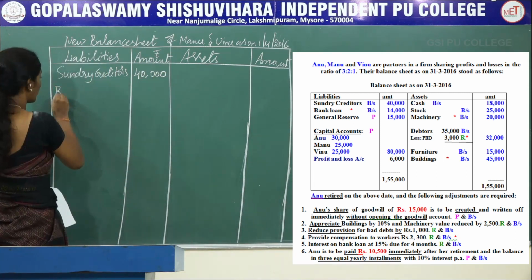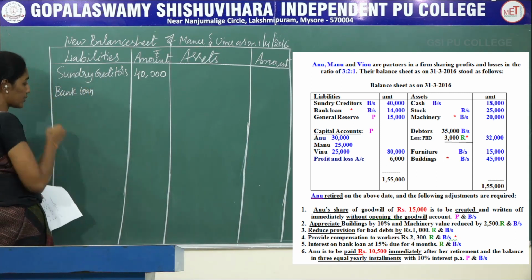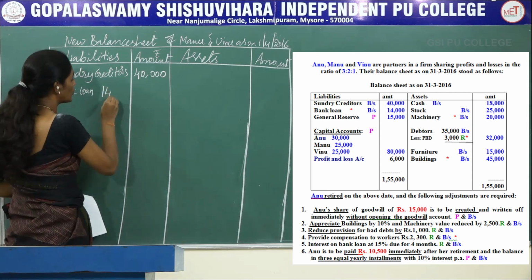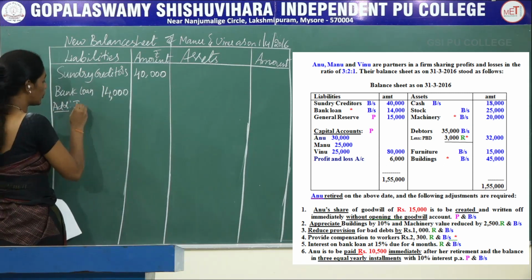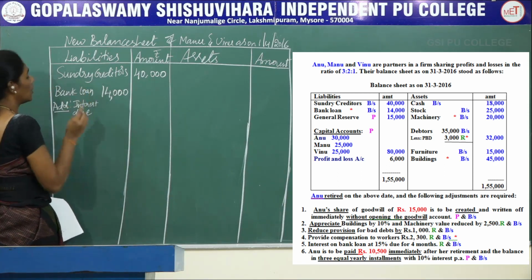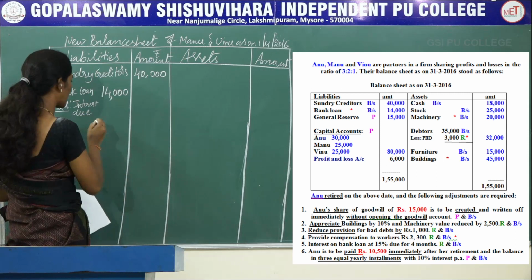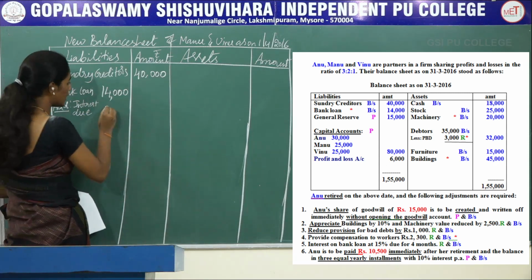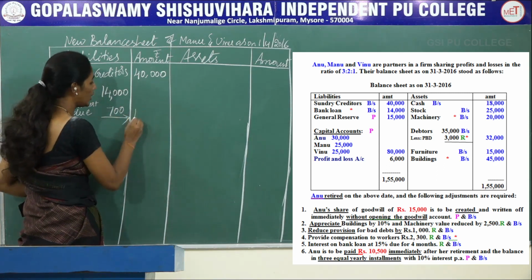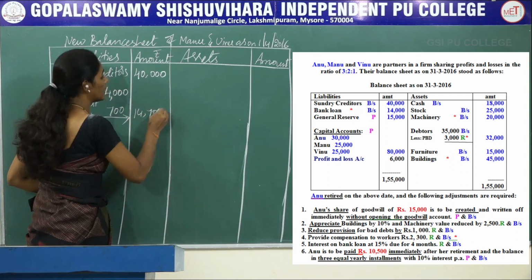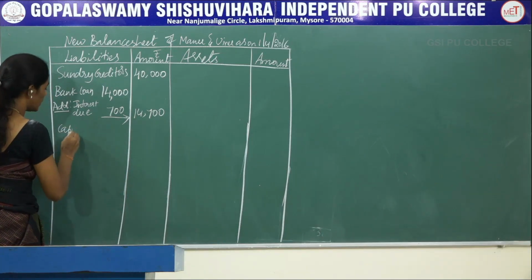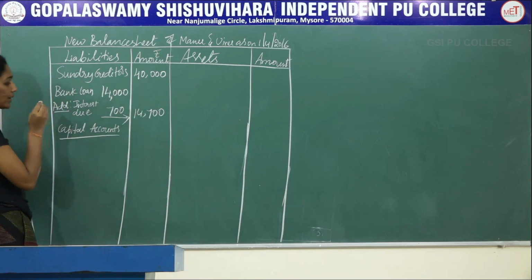The next, bank loan, and this is a very important adjustment. The actual bank loan is 14,000. Add interest due. We have not paid the bank loan for 4 months, so that interest we now have to pay. This is the liability, 700 rupees. 14,000 plus 700, you will get 14,700 rupees.